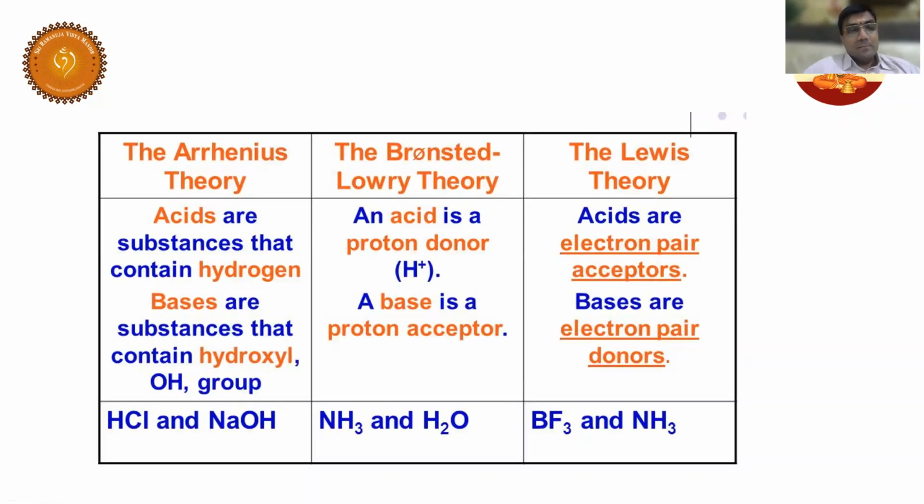Students, have a look here. Some examples: acids are the substances that contain H plus, bases are the substances that contain hydroxyl. So here HCl gives H plus, here OH minus. It is a proton donor, proton acceptor. One should have a proton and it should have a tendency to accept a proton. This is electron pair acceptor, this is electron pair donor.